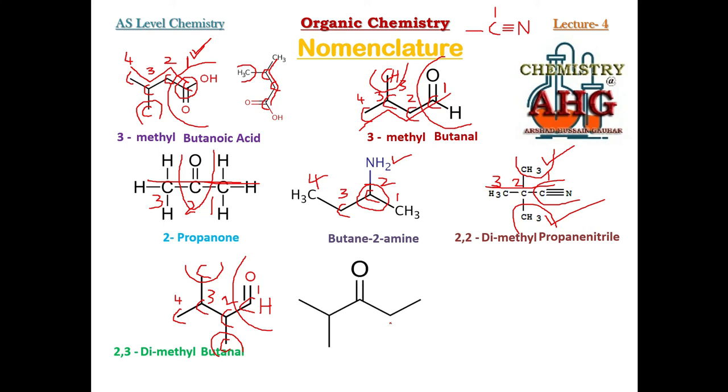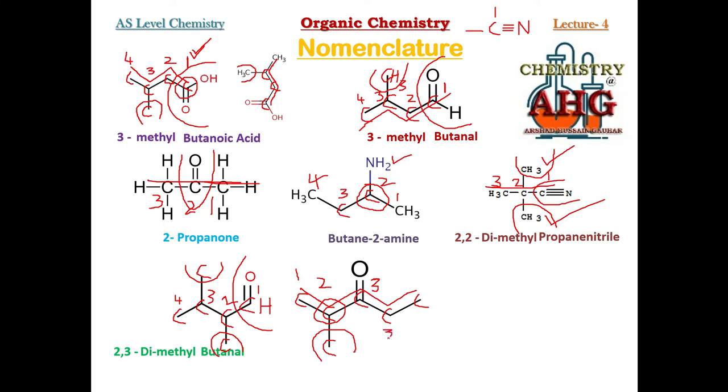Go for this. Identify the functional group. The functional group in this case is C double bond O, the ketone. How many carbons are in the longest chain? There are 5 carbon. This carbon is the branch. There are 5 carbon, and now you can see this carbon from either side. Functional group carbon is at position number 2. Whenever functional group carbon is getting the same number, we give preference to which carbon? The branched carbon. So we will start numbering from the left hand side.